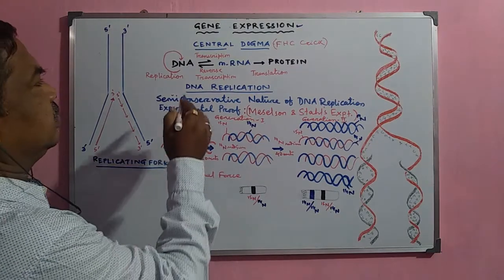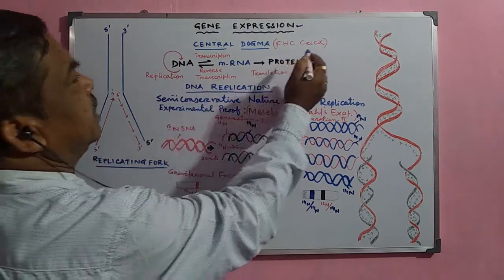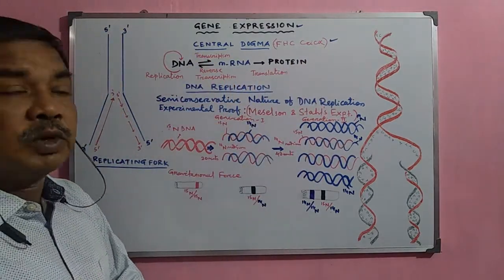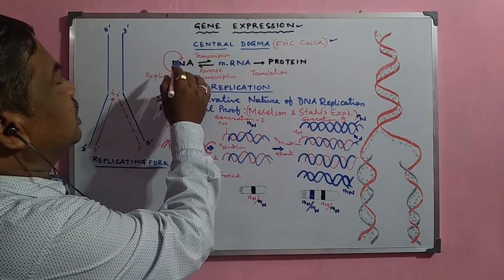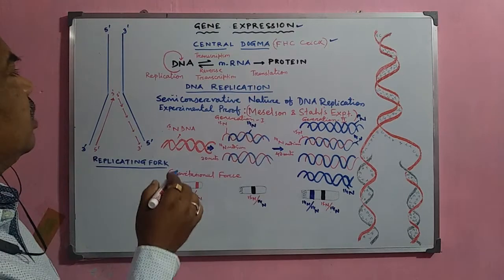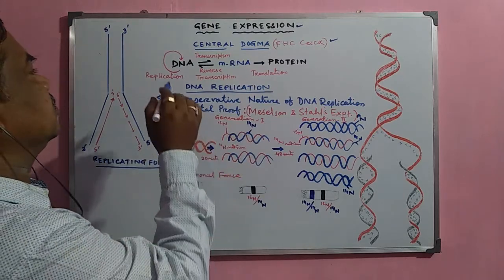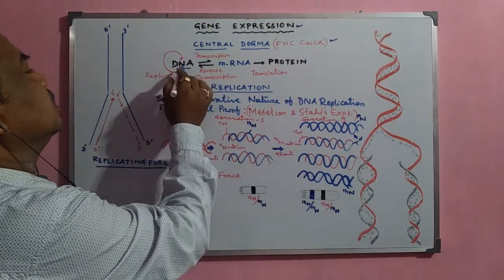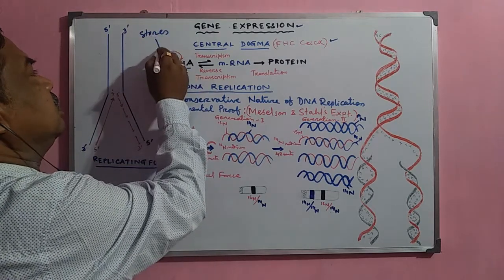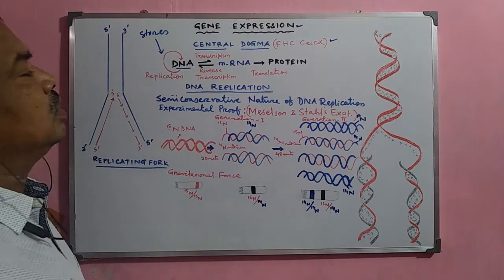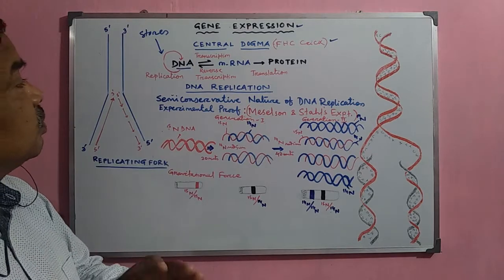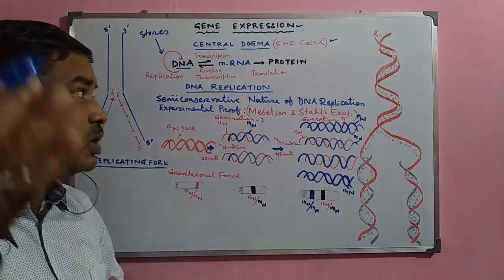It was explained for the first time by F.H.C. Crick, and that is called the central dogma. The central dogma is the pathway through which the information flows from DNA to mRNA to protein. Whatever information regarding the continuation of the generation is stored in the DNA molecule. So the DNA molecule stores all the information regarding the characters of the offspring. That is why DNA is also called the storehouse of all the genetic information for the future generation.